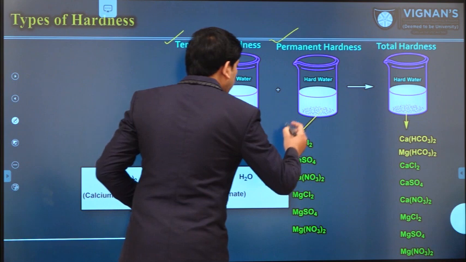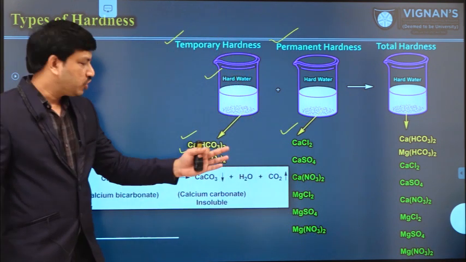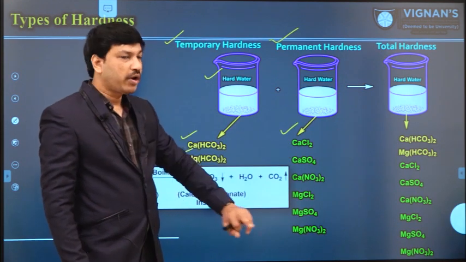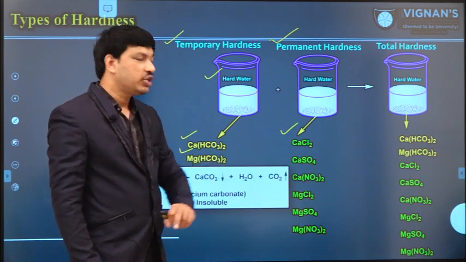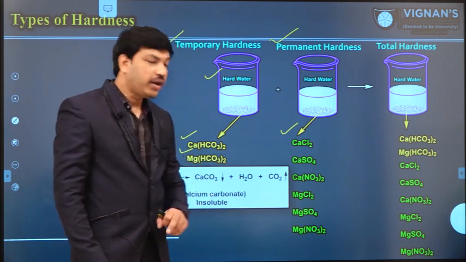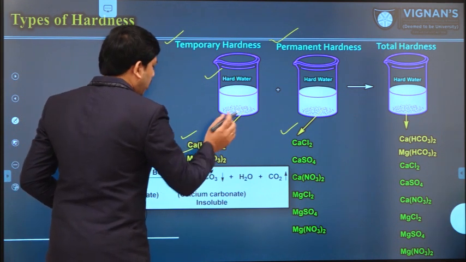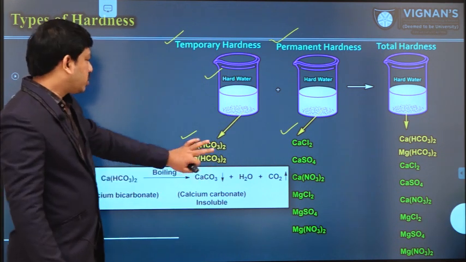In the second water sample, we have different types of calcium and magnesium salts like calcium chloride, calcium sulfate, calcium nitrate, magnesium chloride, magnesium sulfate and magnesium nitrate. But in the first case we have only bicarbonate salts.